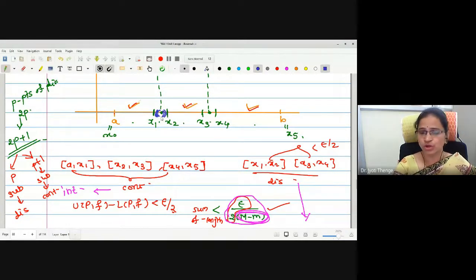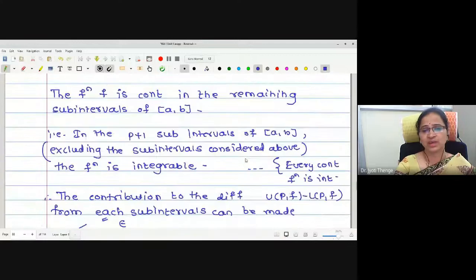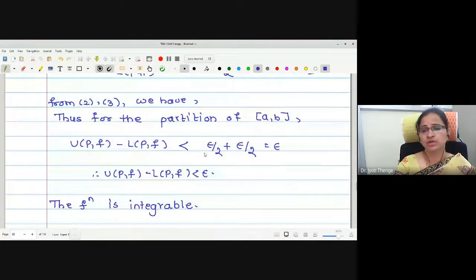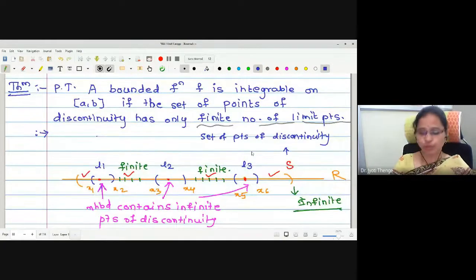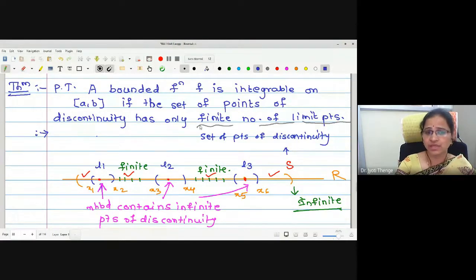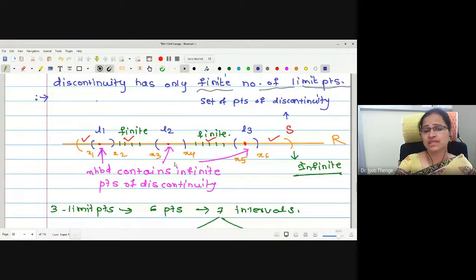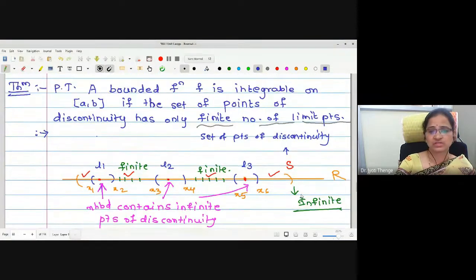Now what remains to show? The contribution made to the difference UPF minus LPF by these 2 subintervals containing the points of discontinuity should be less than epsilon by 2, so that finally we can combine the result to say that the contribution is epsilon by 2 plus epsilon by 2, which is epsilon. The next theorem we were proving is whenever we have a bounded function, it is integrable if the set of points of discontinuity has a finite number of limit points. If the limit points exist and are finite in number, the set itself contains an infinite number of points.